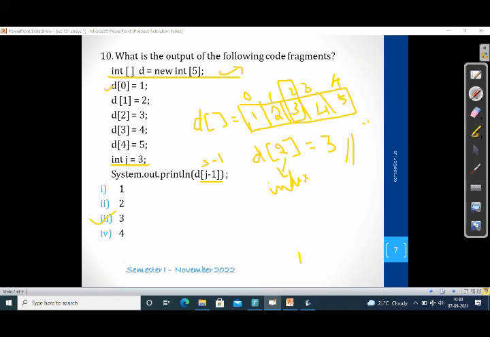So this is a simple series about one-dimensional arrays. In the next video, you will see the fundamentals of two-dimensional arrays. Here, the 10 questions are all about one-dimensional arrays. You have to know how to declare, how to initialize, and how the values are assigned. These are the simple concepts regarding one-dimensional arrays.